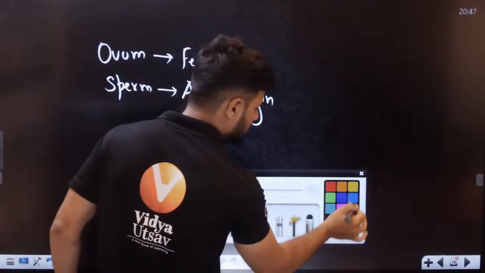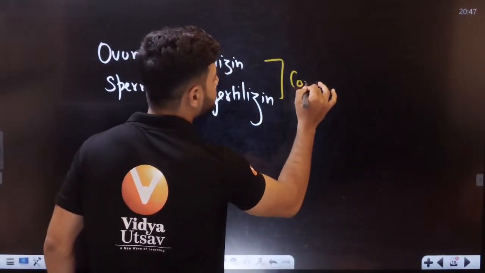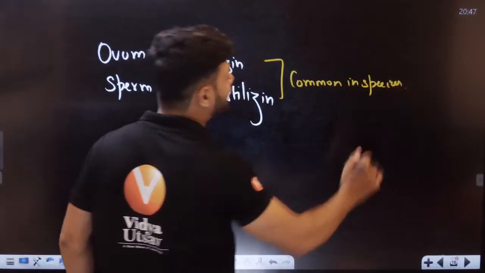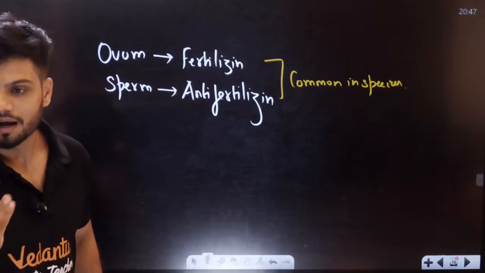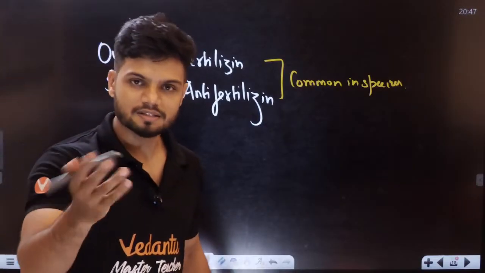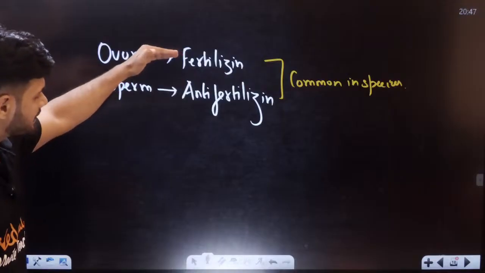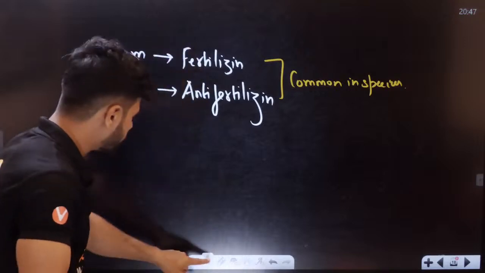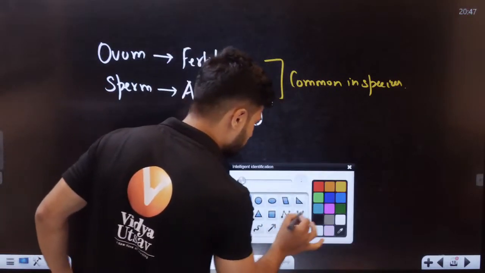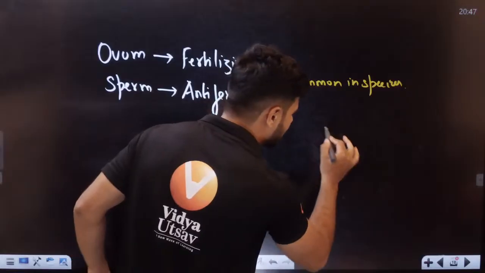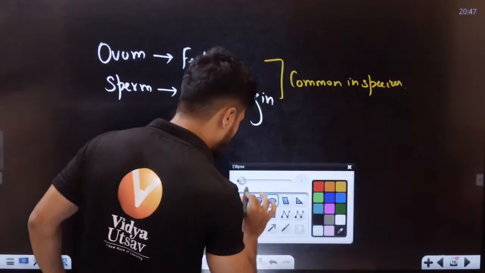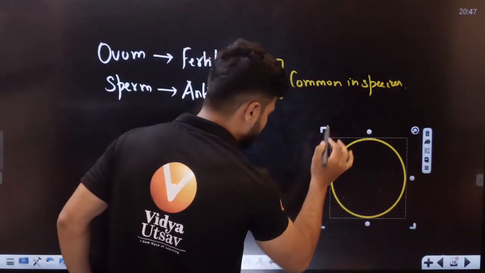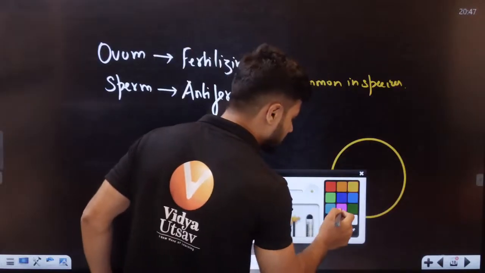And this will be common in a species. A tiger species, male and female, will have the same thing. Same fertilizin. So this anti-fertilizin and fertilizin are there, and the sperm will come and meet. Now, I'll teach you a beautiful process, students. This chapter is really interesting because there is so much to teach here, apart from NCERT. Okay, let's say this is an egg right now. The sperm is entering.